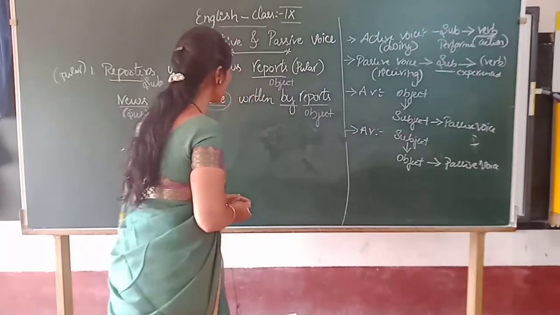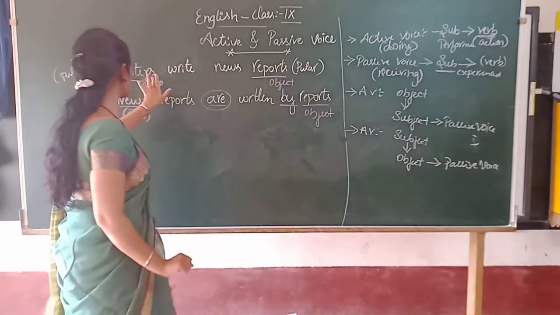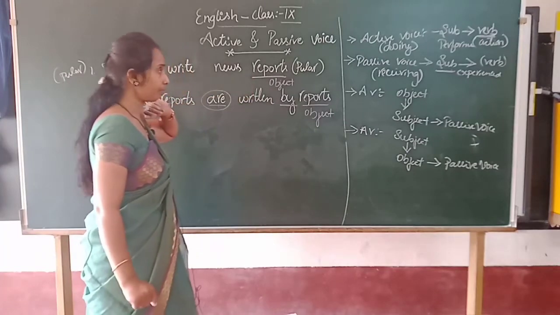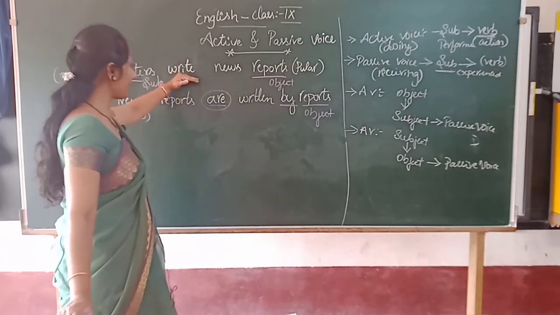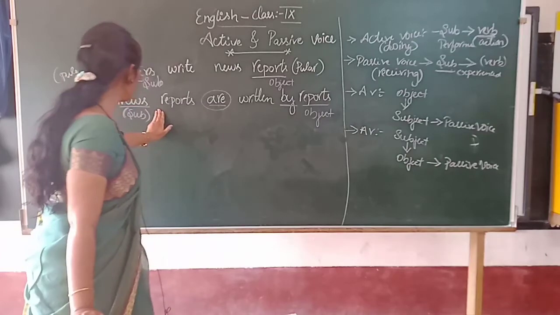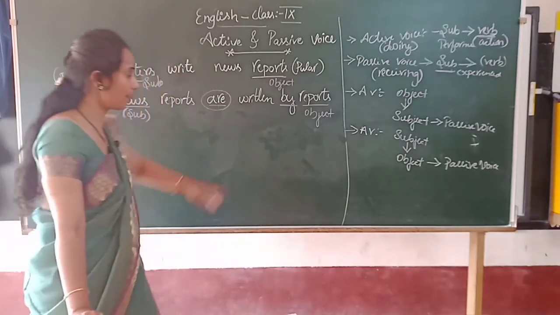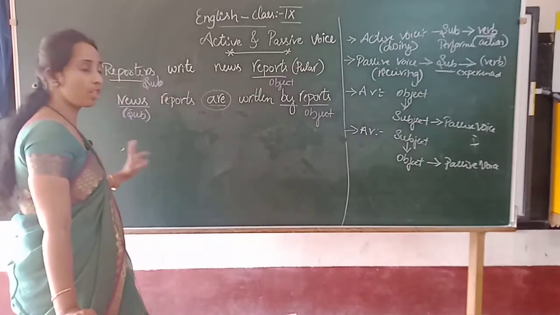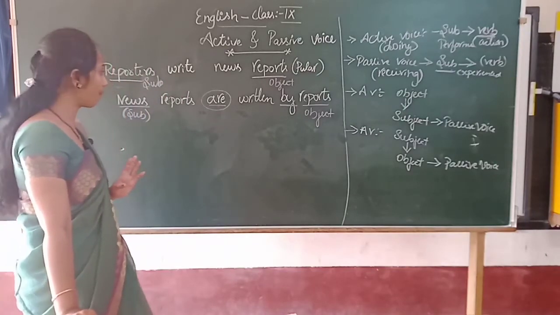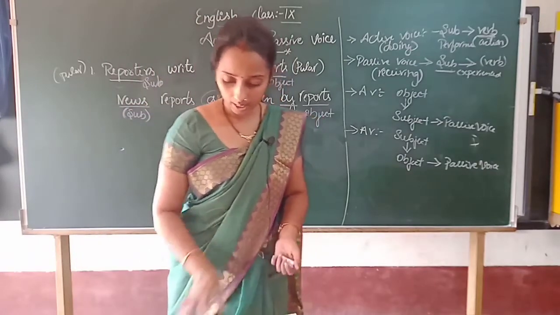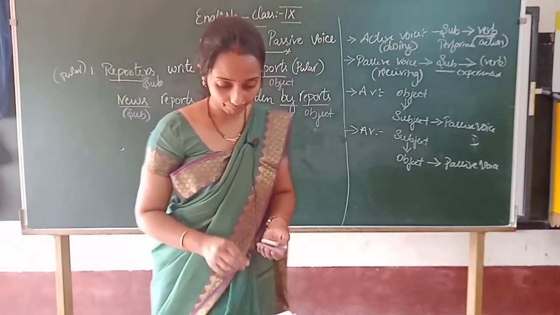Have you observed the changes? Reporters write the news report, simple present tense, became news reports are written by the reporters, where the subject and object are interchanged. Clear? Next example.